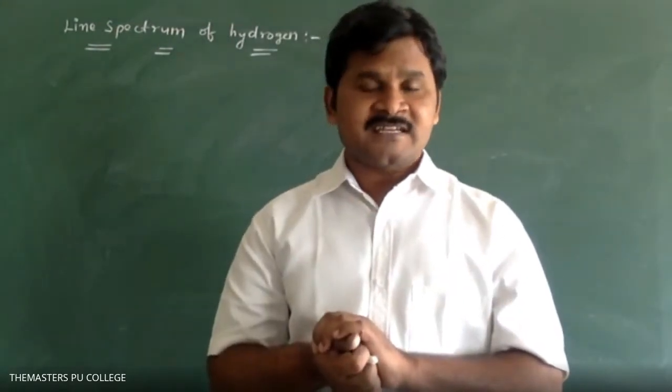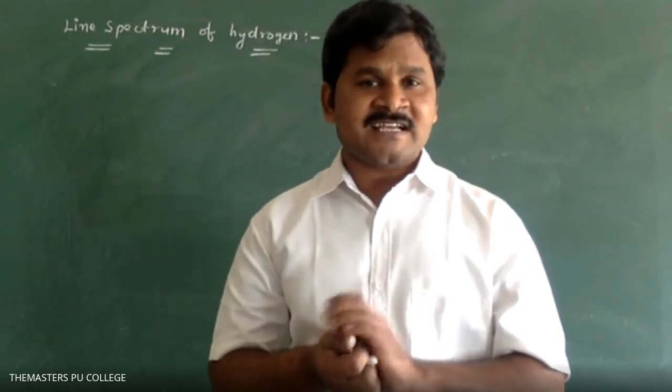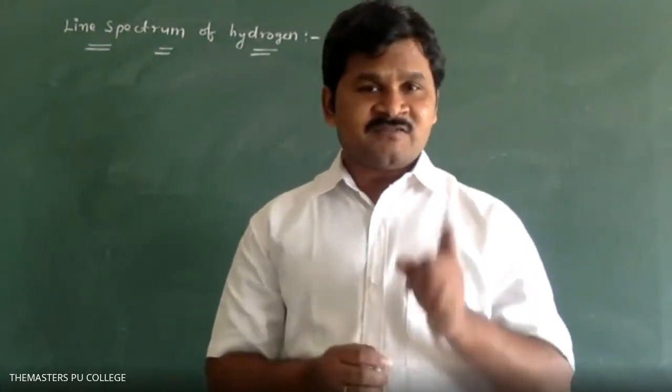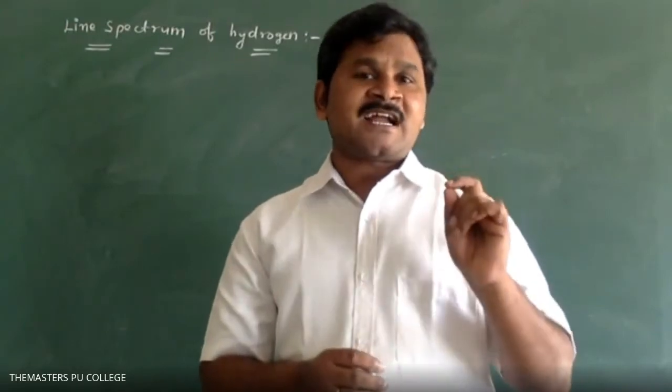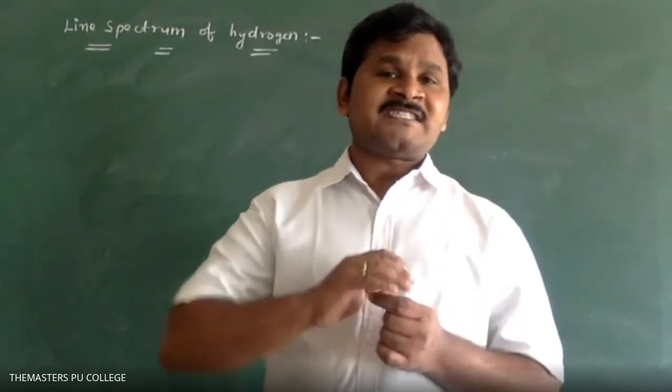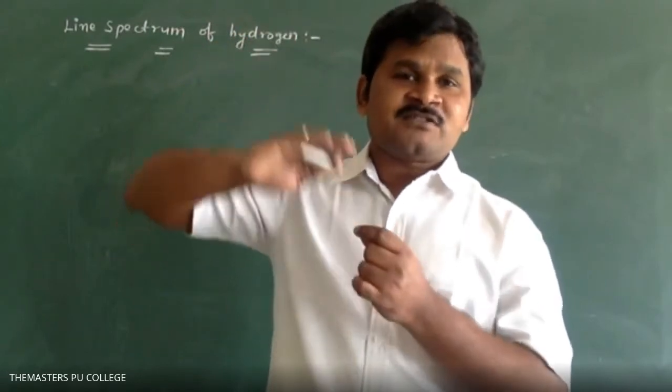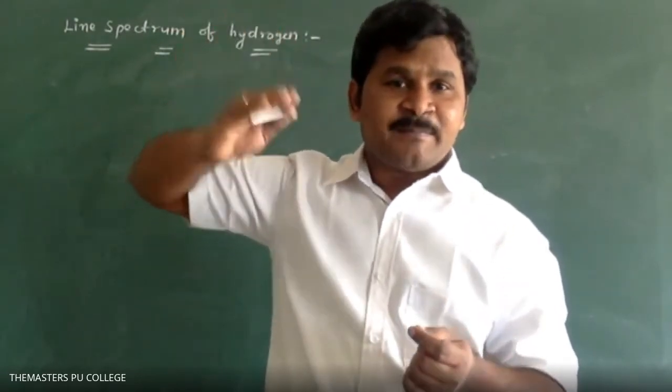Every hydrogen atom has one electron. So the electron present in the hydrogen atom is first excited. This excited electron comes to the ground state step by step.